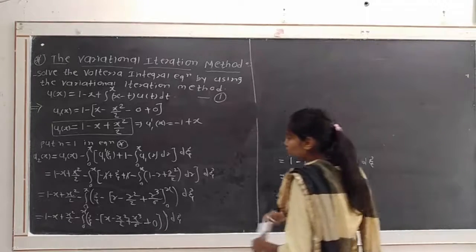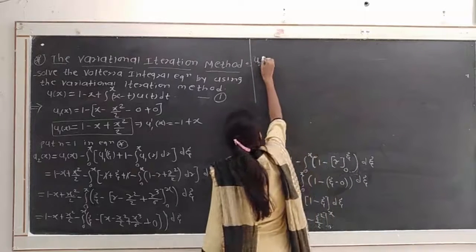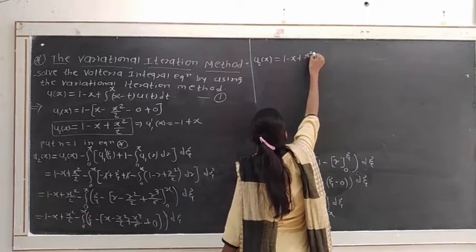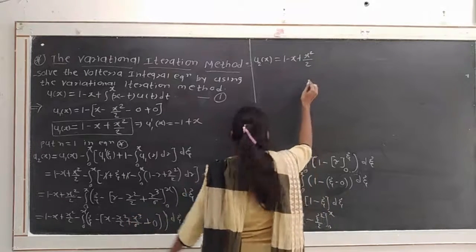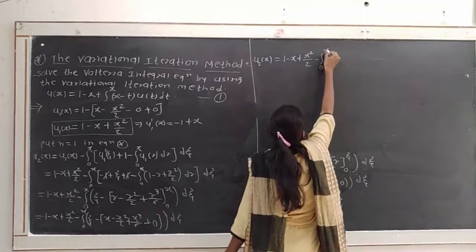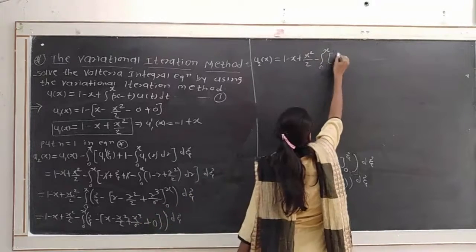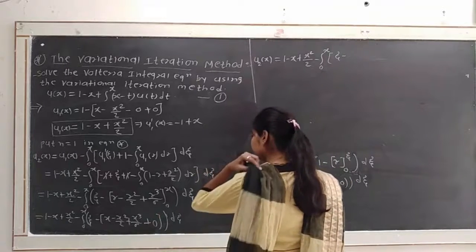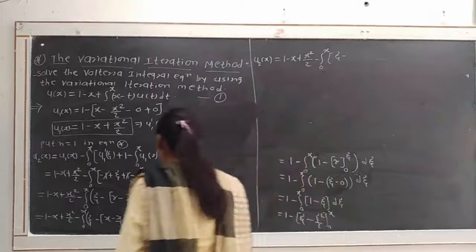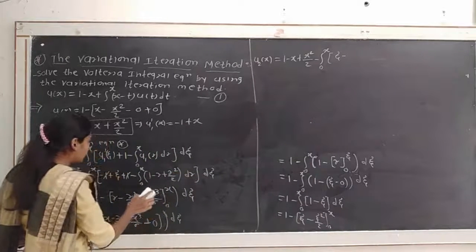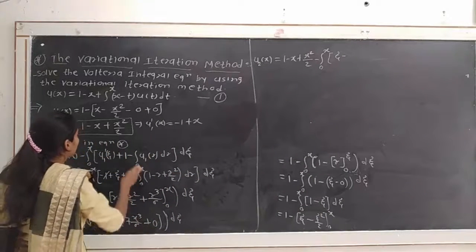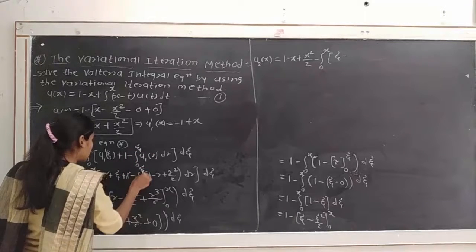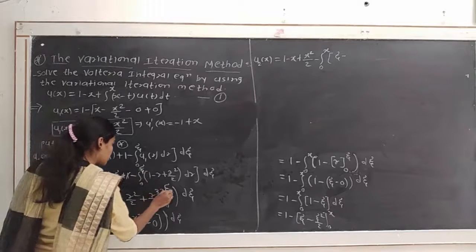Okay, so u2 of x is equal to, we get 1 minus x plus x square divided by 2 minus integration from 0 to x, in bracket xi minus, sorry, I wrote limits from 0 to x here. Here the limits will not be 0 to x, the limits will be from 0 to xi. Sorry, I made a mistake. Here 0 to xi, so here also 0 to xi.